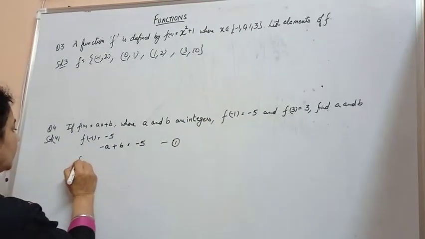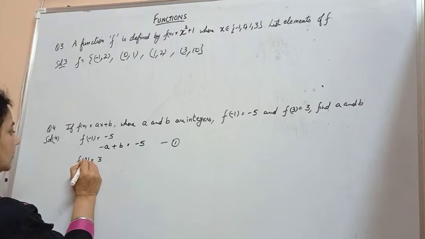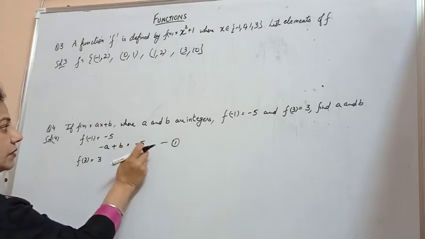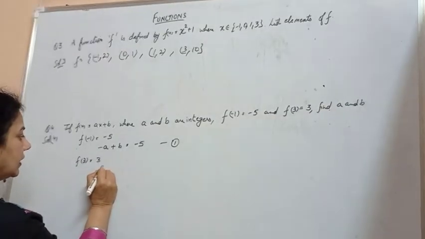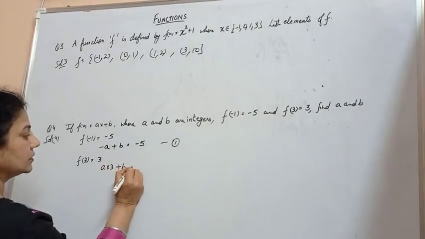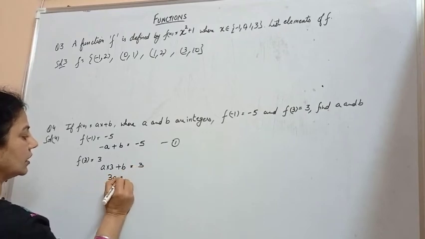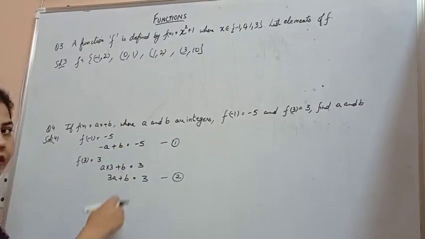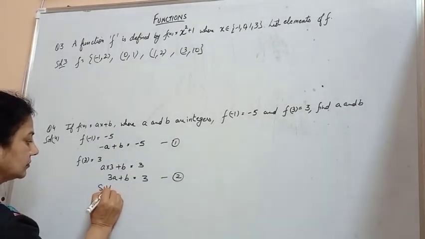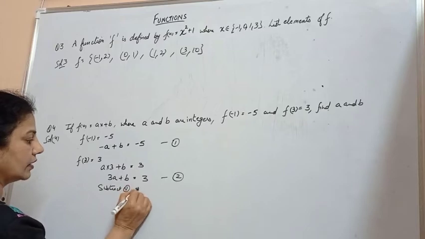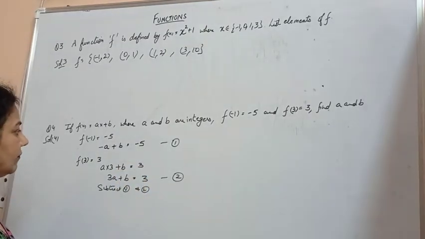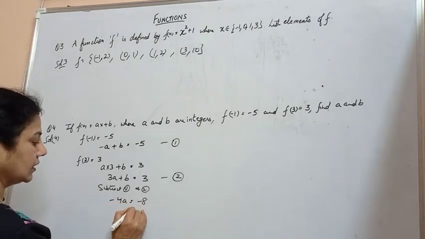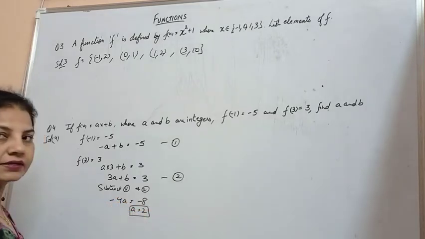Next, it is given that f of 3 is equal to 3. So wherever there is x, I put 3 and the value of this function becomes equal to 3. So I will write a into 3 plus b is equal to 3, which is 3a plus b is equal to 3. This is my second equation. Subtract 1 from 2. What will you get? -4a is equal to -8. a is equal to 2. The value of a is 2.